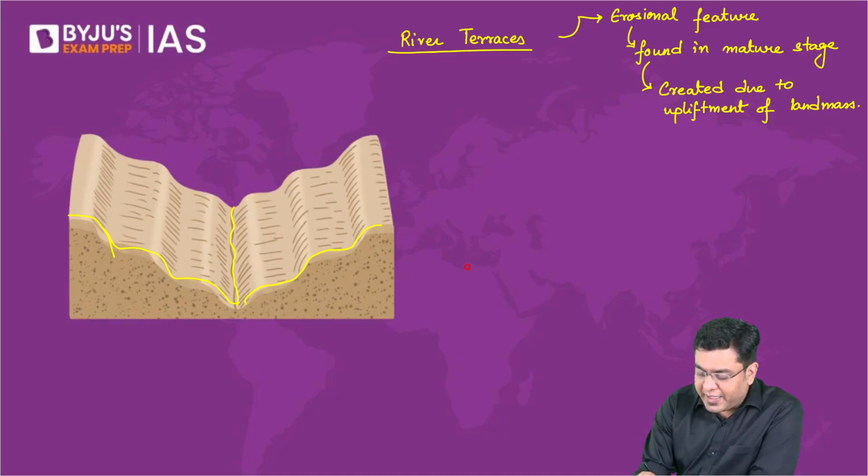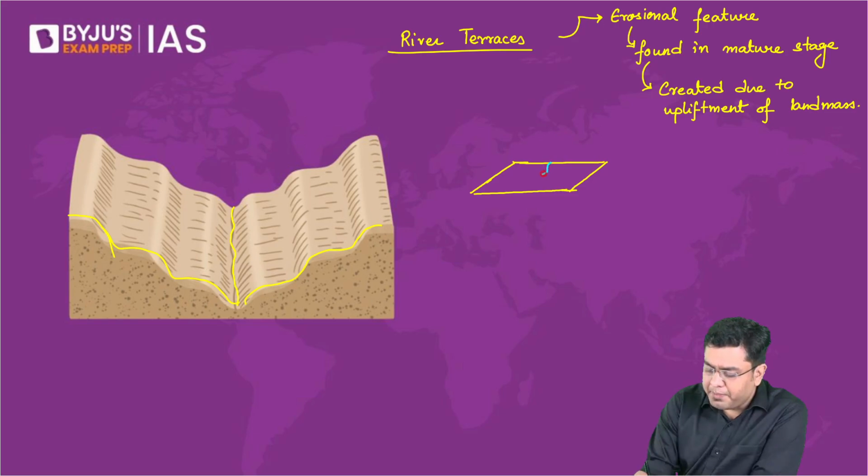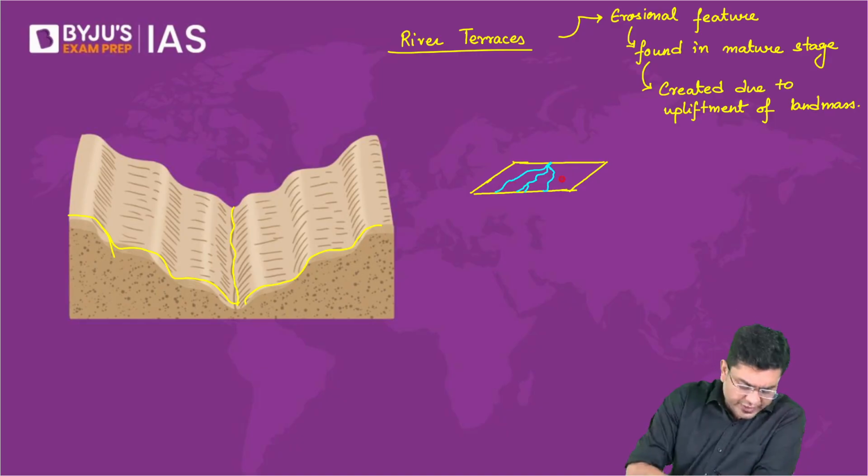So let's suppose in an area, you have a kind of a region, a landscape, somewhat like this. And this is where it is a mature stage. So mature stage means the river will be flowing like this. Okay, maybe like this. Maybe after a few hundred years, the river would have been flowing even here, would have taken a shape like this as well, maybe. Maybe it would have taken a shape somewhat like this also. So in that entire region, the river would have carried its deposits, erosion, everything, because it is in a mature stage.